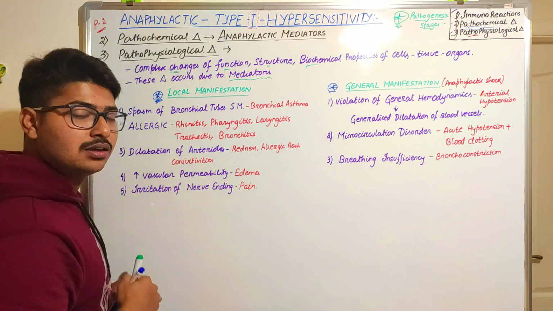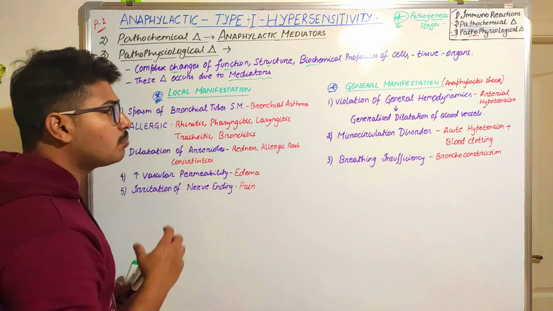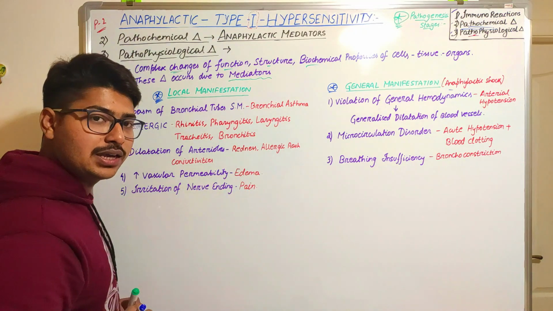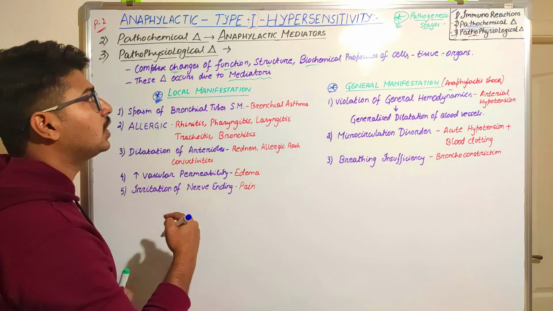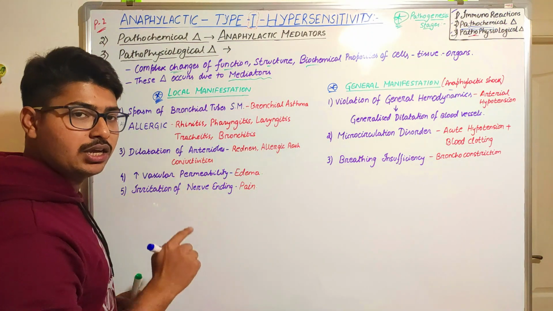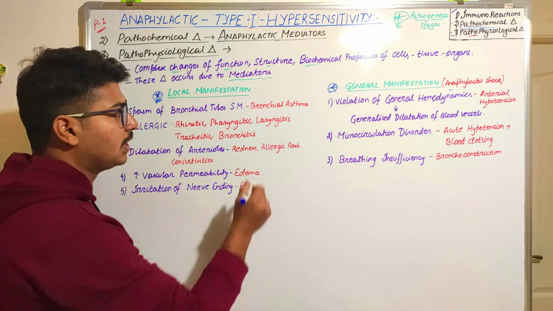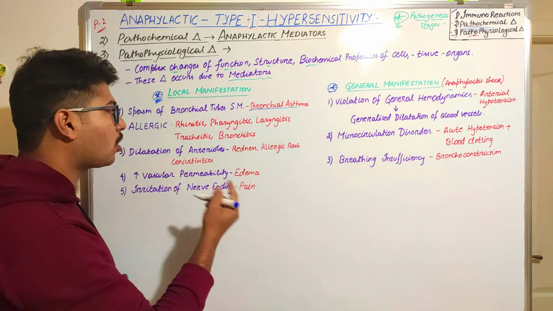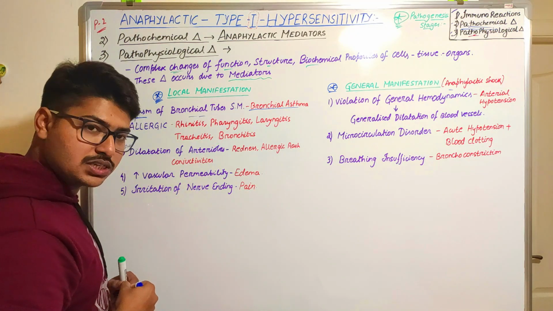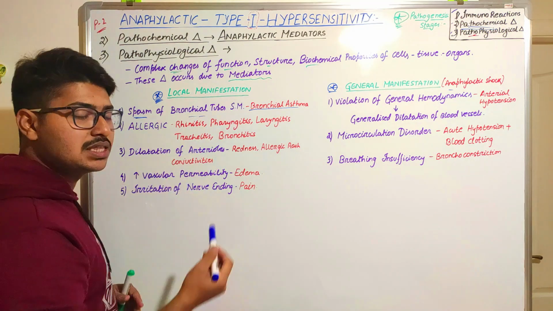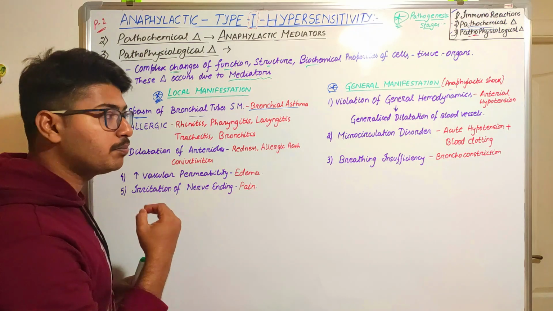So let's see what symptoms or manifestations we can see locally. There can be spasm of the bronchial tree, as in bronchial asthma. If I ask you in which disease we are going to see the type 1 hypersensitivity reaction, the answer will be bronchial asthma, because in bronchial asthma there is spasm of the smooth muscles of the bronchial tubes. So we will see this manifestation. It will constrict, and the air passage will not carry the proper amount of air.